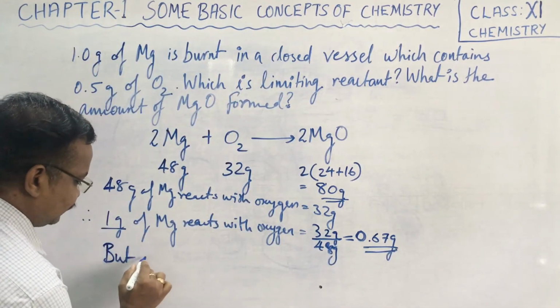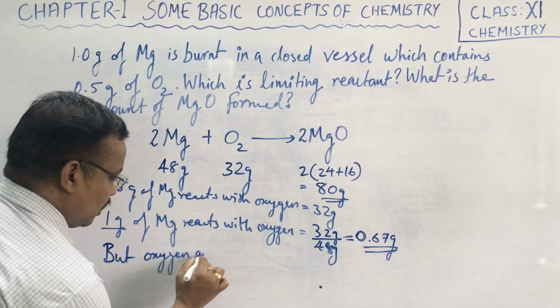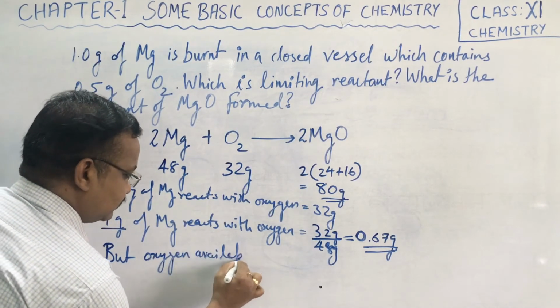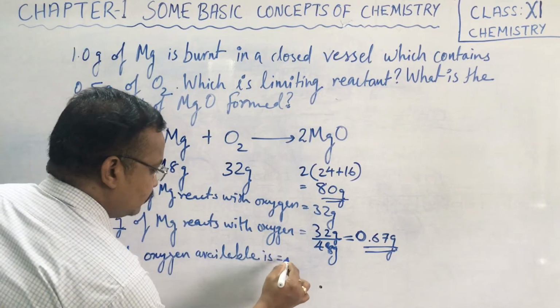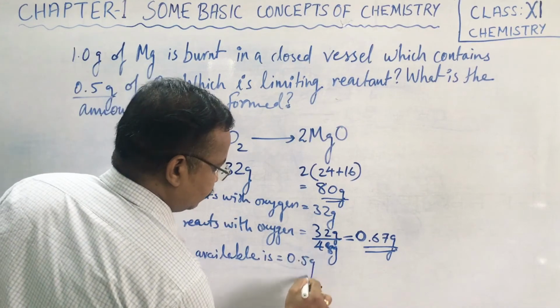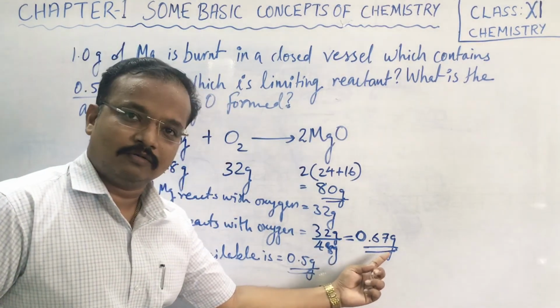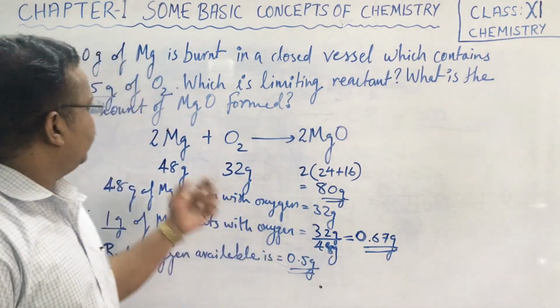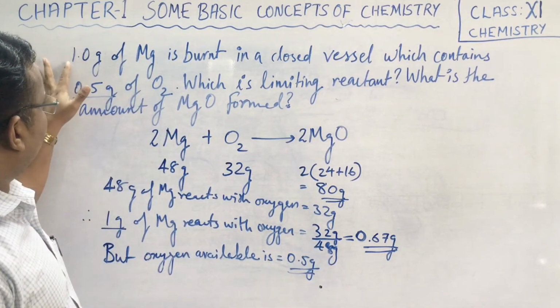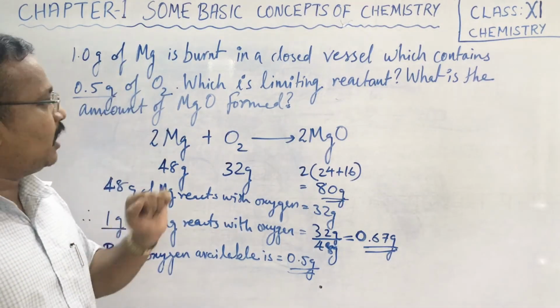But the oxygen available is how much? 0.5 gram. Which is more, 0.5 or 0.67? So what we can understand is that in order to react 1 gram of Mg, we have only 0.5 gram of oxygen.